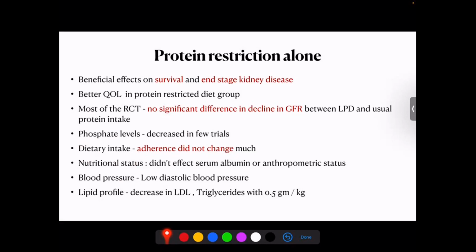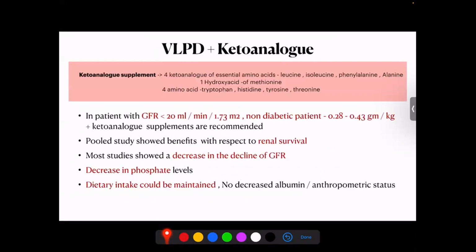And we need to find out whether the low protein diet is actually interfering with the nutritional status of the patient. And they didn't find any effect of this low protein diet on nutritional status, in which they tried multiple anthropometric measurements. They tried to measure the serum albumin and the pre-albumin, and none of them were actually altered by the low protein diet. Blood pressure, they found that diastolic blood pressure had decreased a bit in patients who had a low protein diet. There was a favorable lipid profile, in the sense that there was a decrease in LDL and triglycerides in a low protein diet.